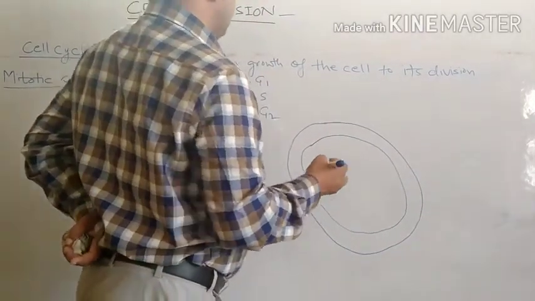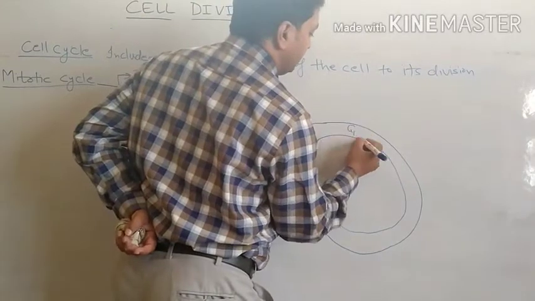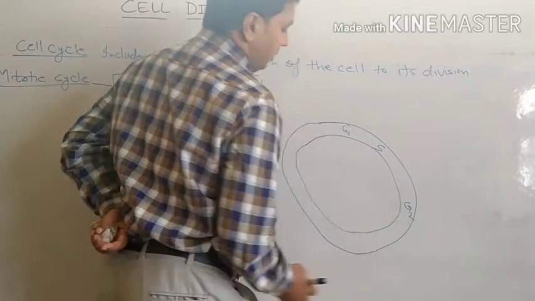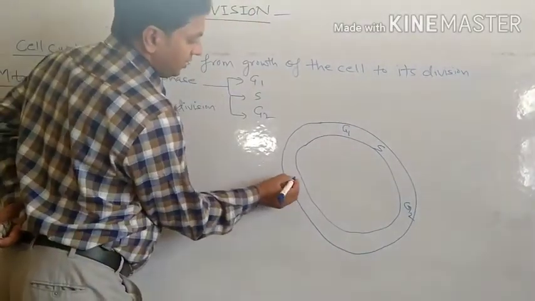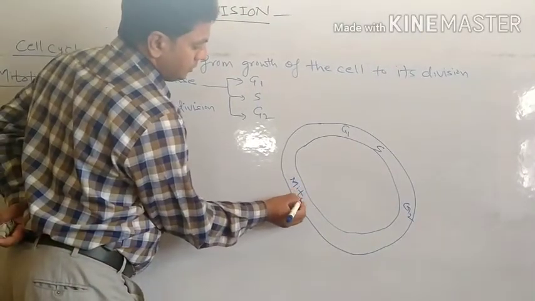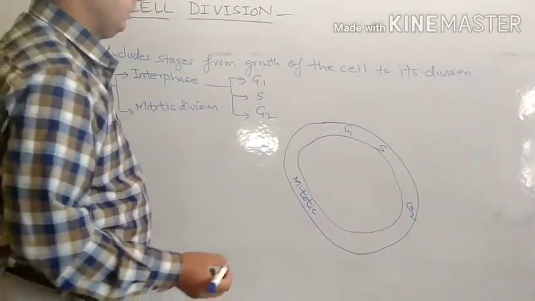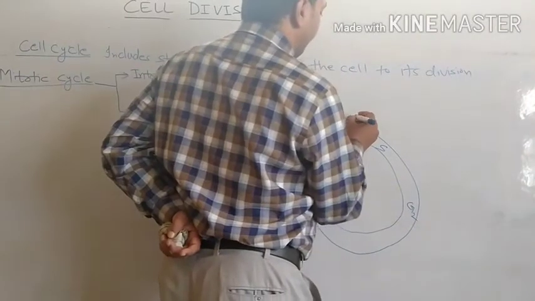So what will we write? We will write G1, synthetic, G2, mitotic. This is known as interphase.